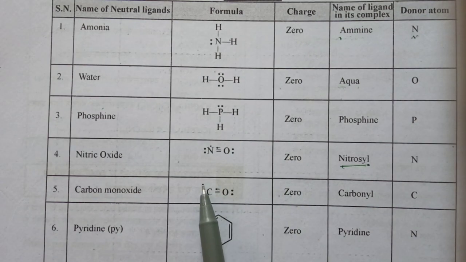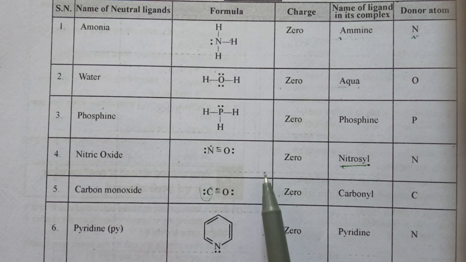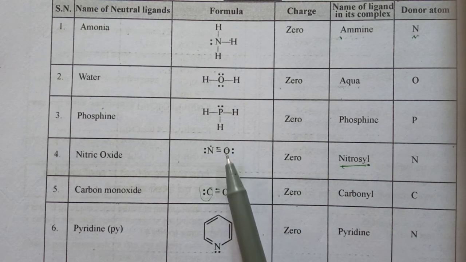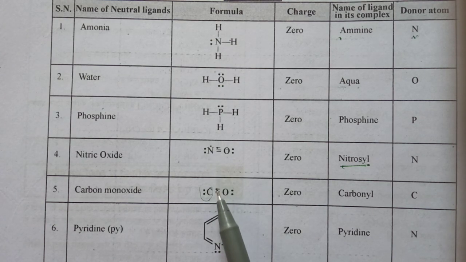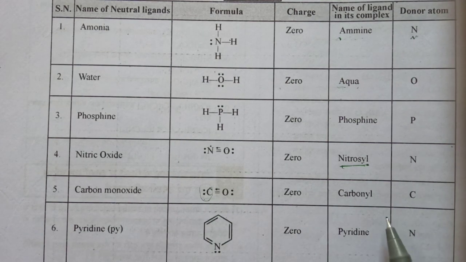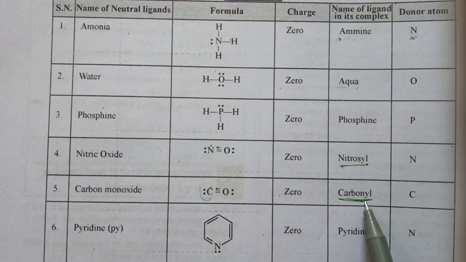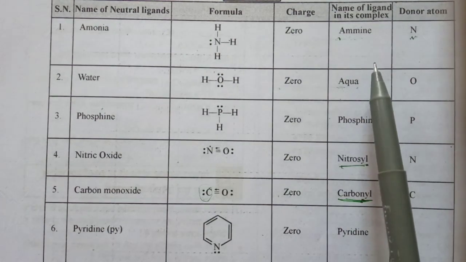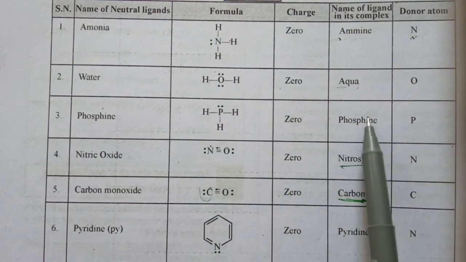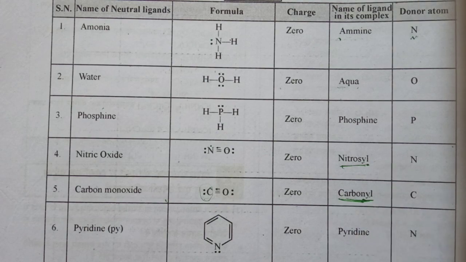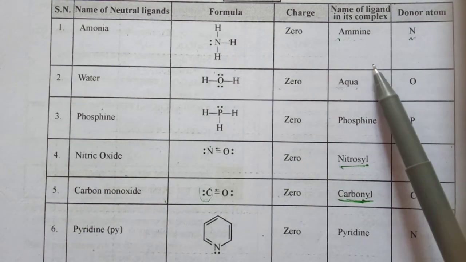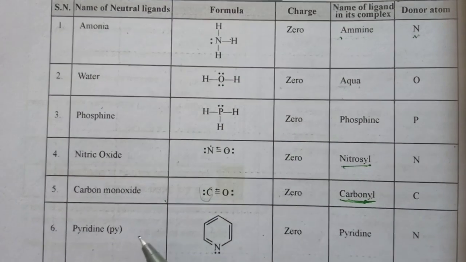Here, in CO, carbon is used as the donor atom. In NO, you can see oxygen has already made a coordinate bond with nitrogen, so oxygen can't act as the donor atom. Here nitrogen is the donor atom, and in CO carbon is the donor atom, named as carbonyl. It is very important to know the IUPAC names of the ligands. Ammonia is ammine, water is aqua, phosphine is named phosphine, nitric oxide is nitrosyl, and carbon monoxide is carbonyl. These 4 names are very important: ammine, aqua, nitrosyl, and carbonyl.